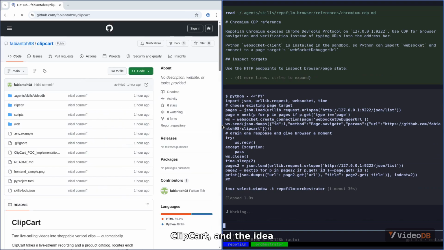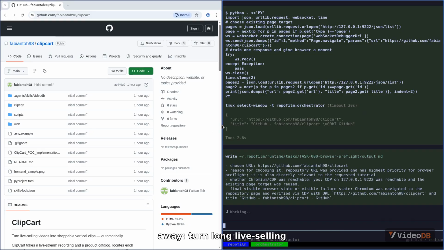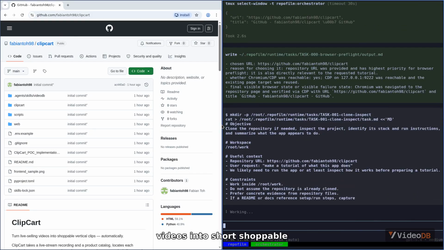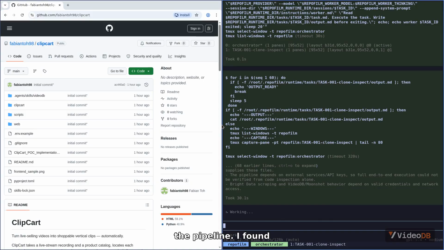This repo is called Clipcart, and the idea is pretty clear right away. Turn long, live-selling videos into short, shoppable clips tied to products. The interesting part is the pipeline.